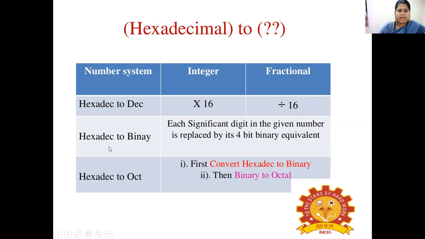In the conversion of hexadecimal to binary, each significant digit in the given number is replaced by its 4-bit equivalent binary value. In the conversion of hexadecimal to octal, first we need to convert the hexadecimal value to binary, and then convert that value to octal.